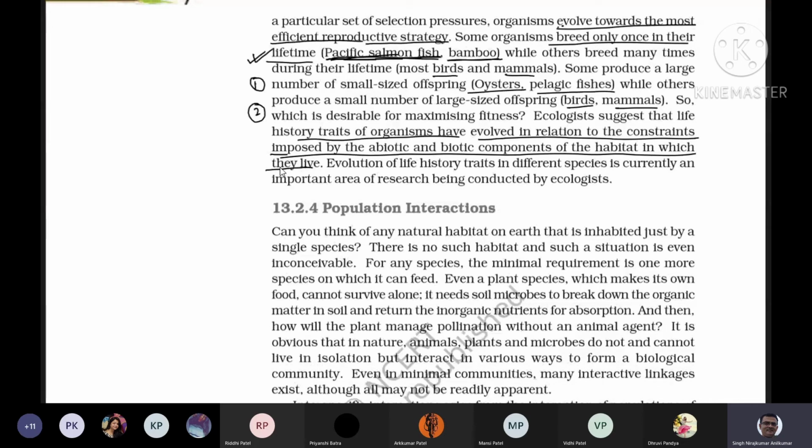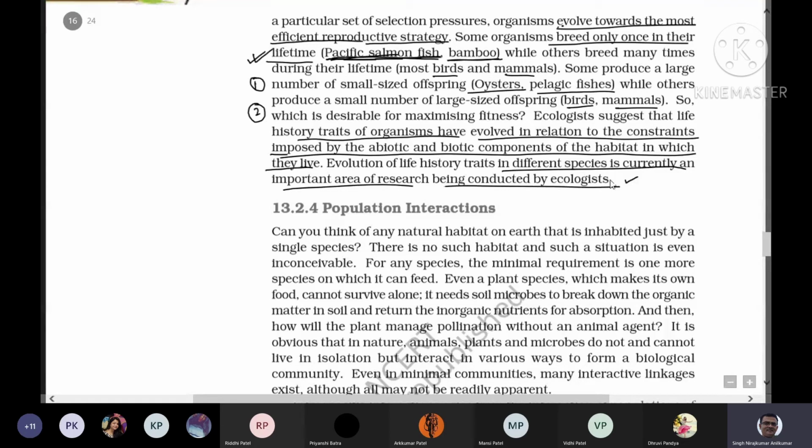The evolution of life history traits in different species is currently an important area of research being conducted by ecologists. This is a very important question.